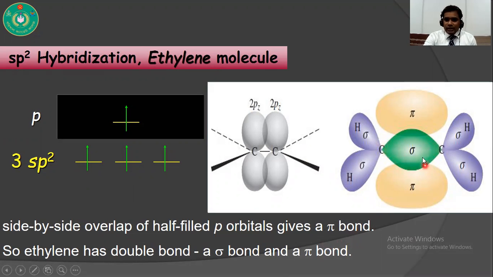So you can see in this figure, in the ethylene molecule, the carbon atom forms 2 sigma bonds with 2 hydrogen atoms and 1 sigma bond with the other carbon, and this carbon also forms 2 sigma bonds with 2 hydrogen atoms. As there is 1 unhybridized p orbital on each carbon, the p orbitals of these carbons overlap side by side and form 1 pi bond. So in the ethylene molecule we have carbon-carbon, 1 sigma bond and 1 pi bond, not 2 pi bonds. These two lobes combine with each other and form 1 pi bond, not 2 pi bonds.